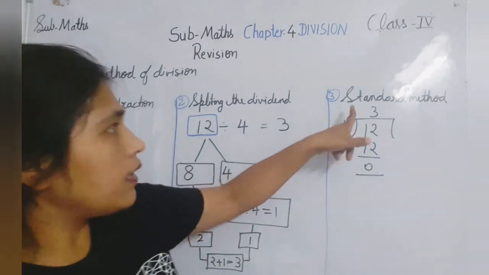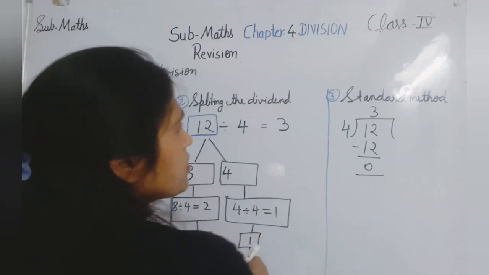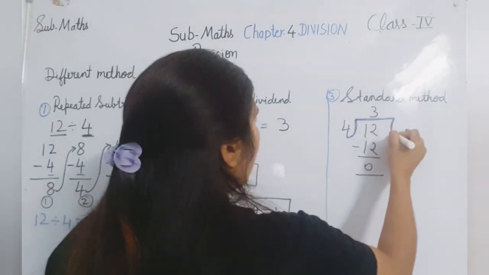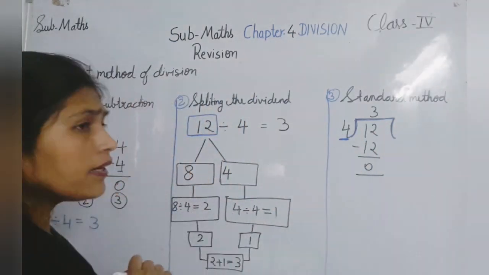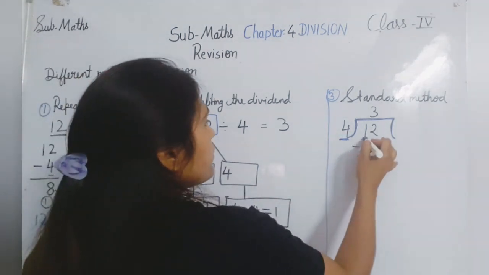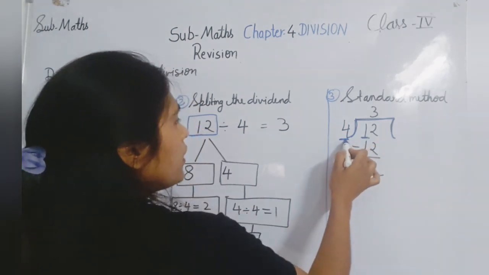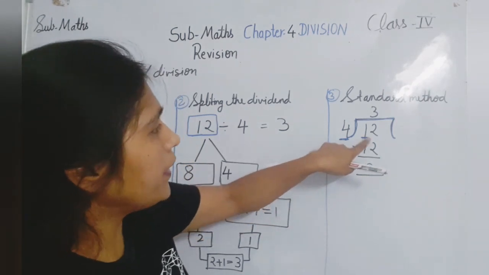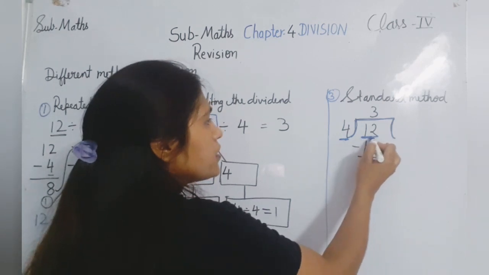Now the last one is the standard method. Basically we will use this standard method. It is a single digit division. First we look at the single digit, but this digit should be greater than or equal to the divisor. If it is not, we take 2 digits. Now 1 is smaller than 4, so that's why I am taking 2 digits here.